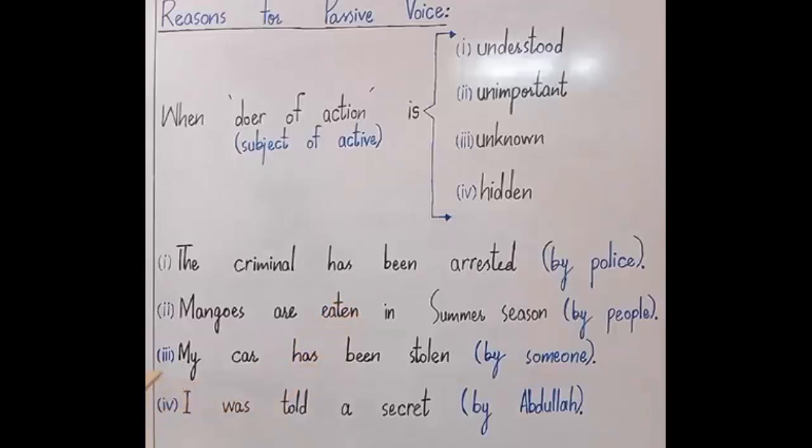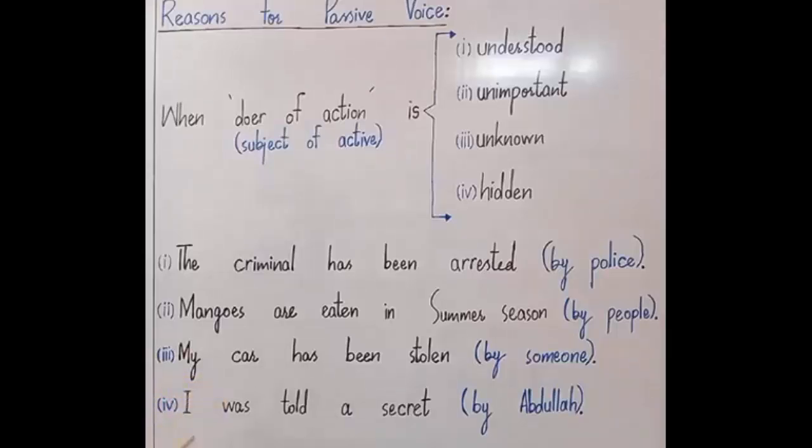Excuse me. Example number 3. My car has been stolen by someone. Here, by someone is unknown. Who has stolen my car? So saying this sentence in active voice, someone has stolen my car, doesn't sound suitable. What is more suitable to speak? My car has been stolen. A piece of information you are giving to somebody. My car has been stolen. So it is unknown who has stolen my car. So it is suitable to use this sentence in passive voice.